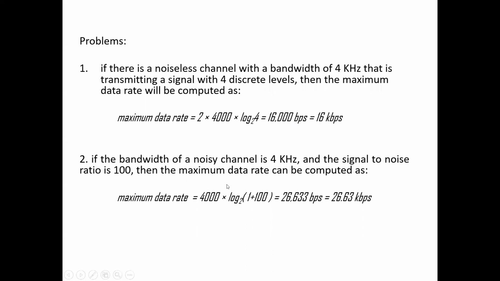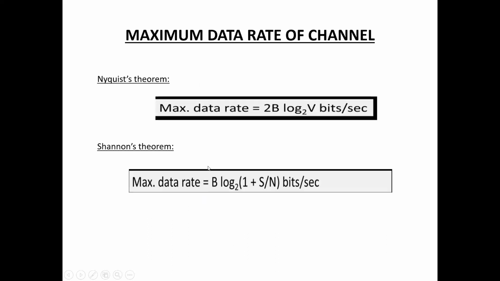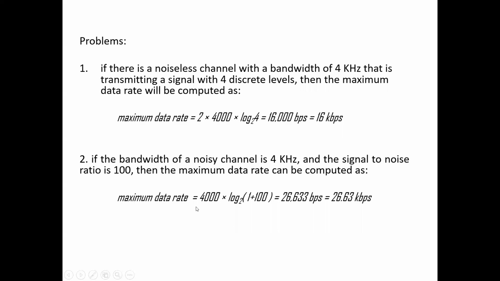Substitute these values in Shannon's formula: maximum data rate equals B log base 2 of (1 plus S/N), with B as 4000 and S/N as 100. After calculating, the answer is 26,633 bits per second, which is 26.63 kilobits per second.